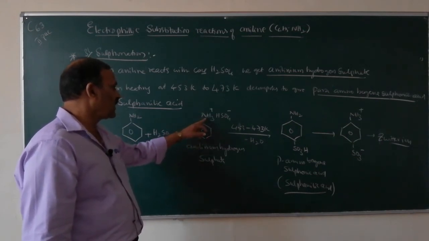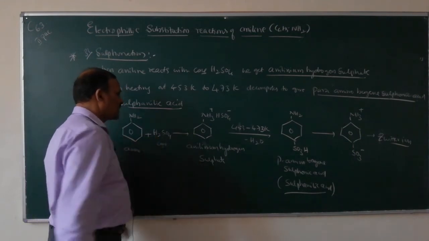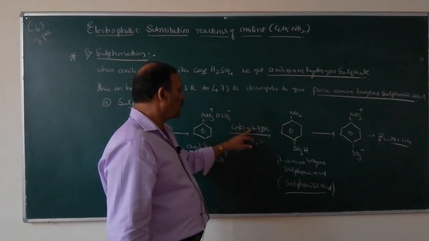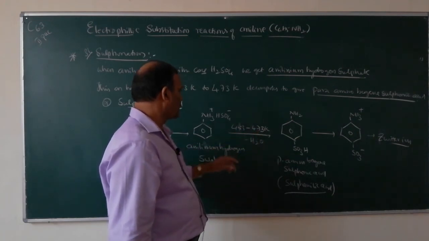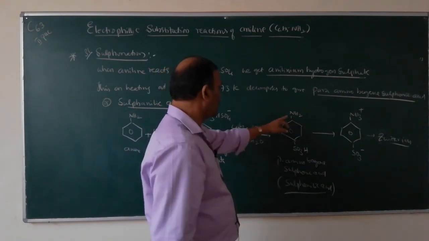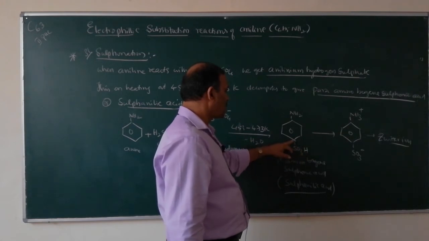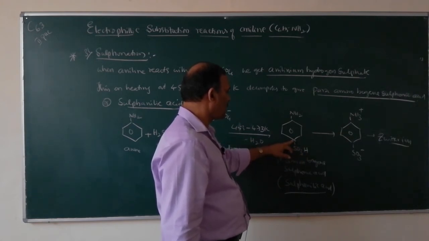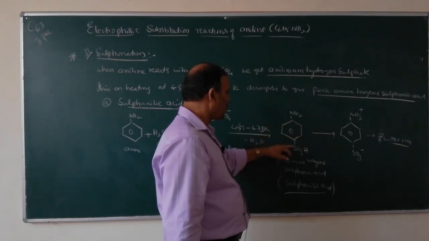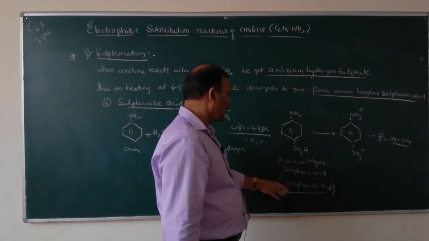So this, on heating at 453 to 473 Kelvin, loses water and is converted into a compound with an amino group, and SO3H is attached at the para position. This is known as para amino benzene sulfonic acid, or simply sulfanilic acid.